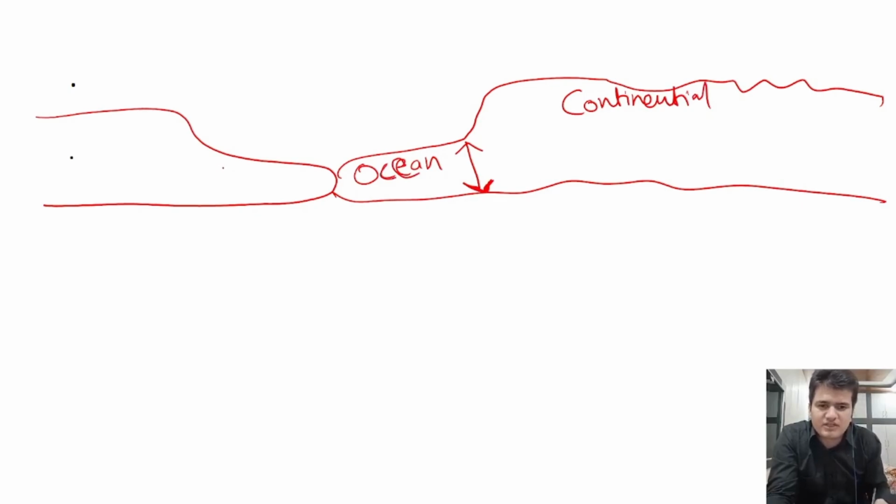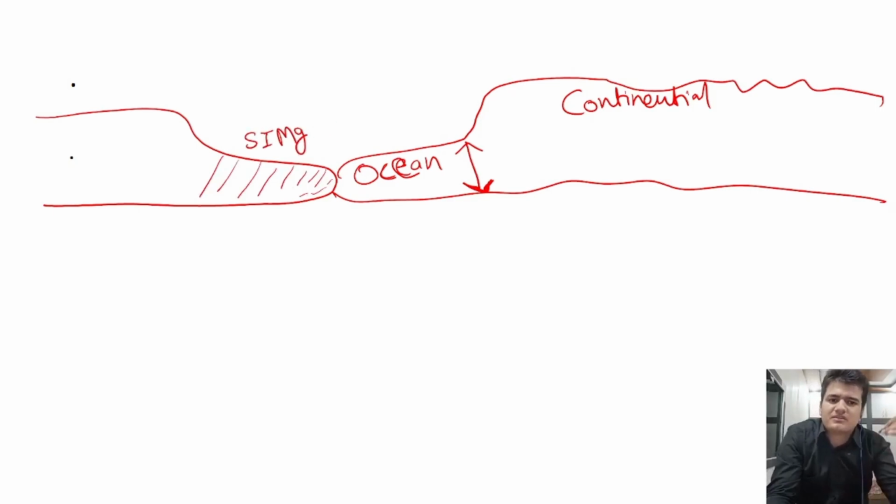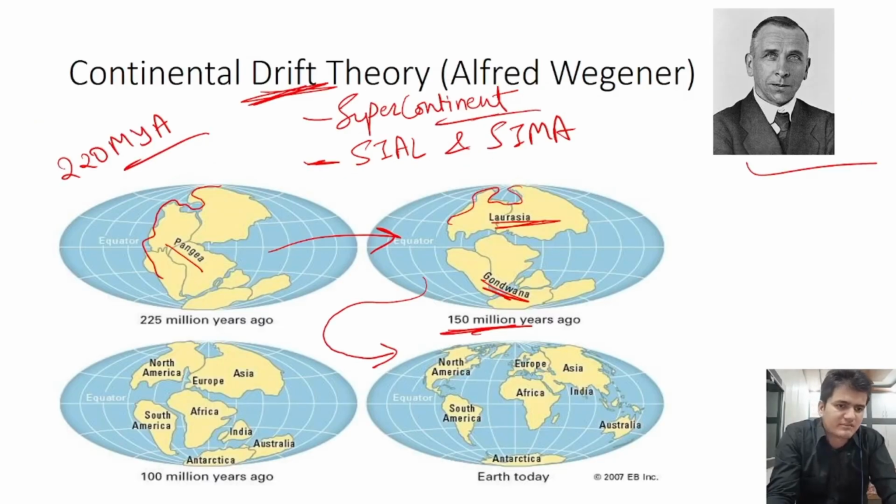The ocean crust has a composition of heavier elements like silica and magnesium. If we talk about the continental crust, we have components like silica and aluminium. Aluminium has lower mass than magnesium, and this is why the continental crust is lighter than the ocean crust. Ocean crust has higher density but less thickness compared to the continental crust.